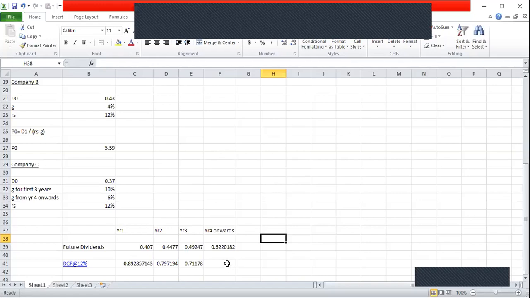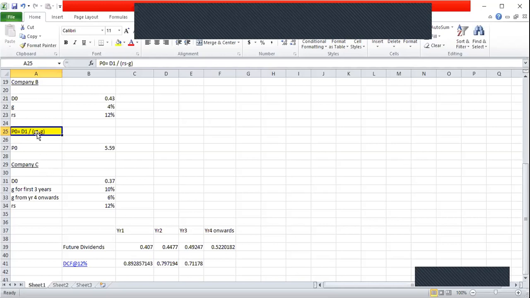So when calculating the present value from year 4 onwards, what we need to remember is that there is a constant growth rate in dividends from year 4. In other words, for the cash flow from year 4 onwards, we can apply the dividend growth rate formula, this formula which I am highlighting here. So if you look at this formula, it says P0 equals D1. D1 means next year's dividend. So here the next year would be year 4.